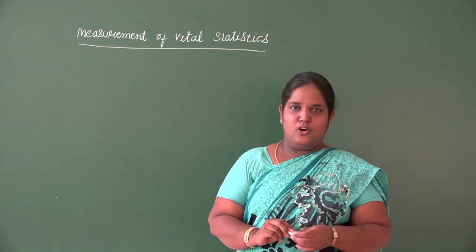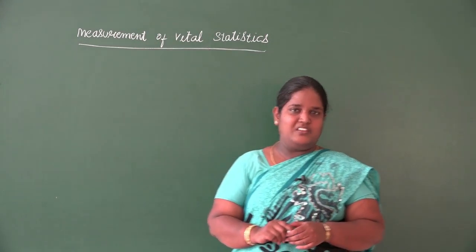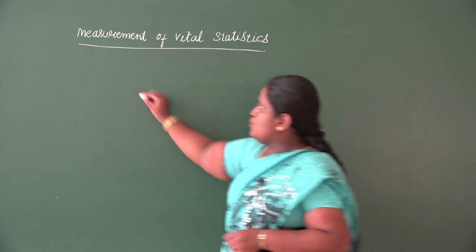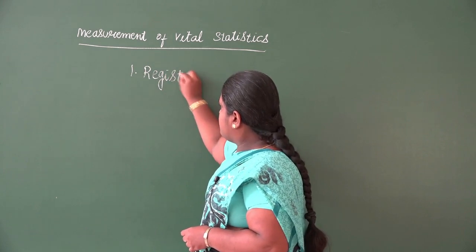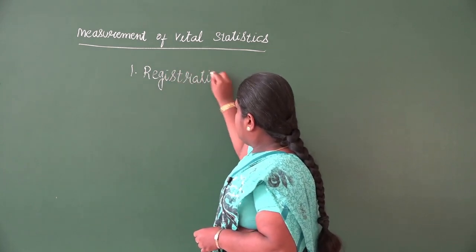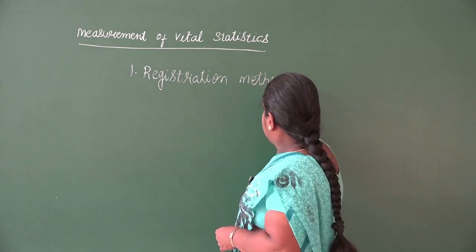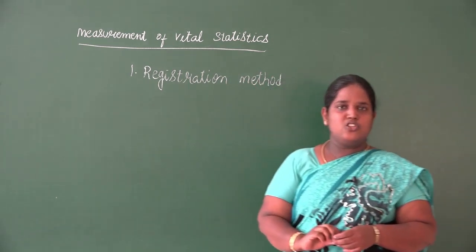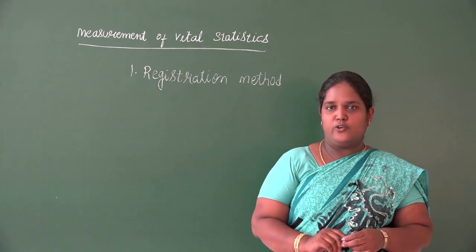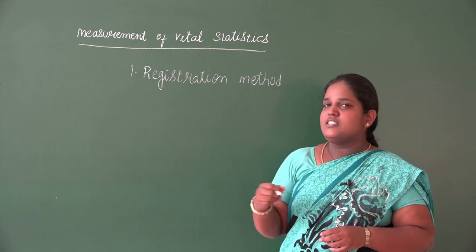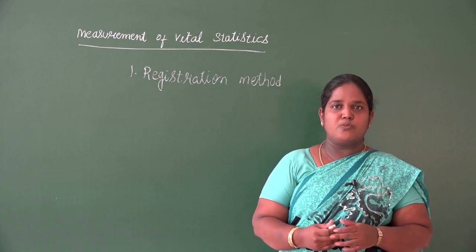Vital statistics can also be known by their sources. How do you get the vital statistics data? The first one is the registration method, which is a continuous and compulsory method of recording the data. This data is recorded by the Gram Panchayat office, municipal office, or the corporation offices.